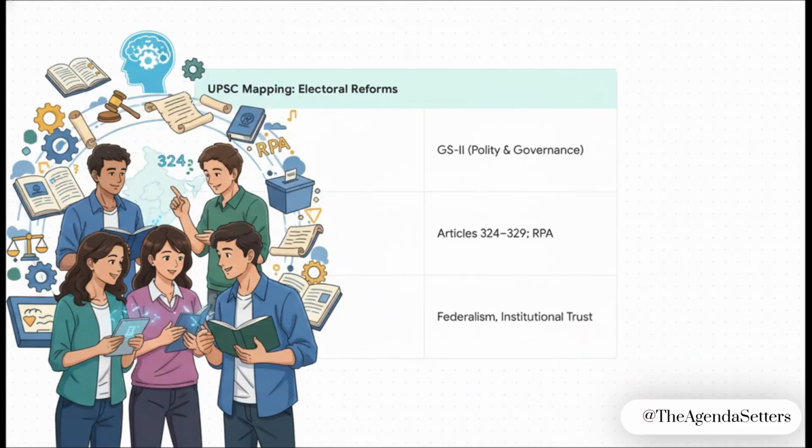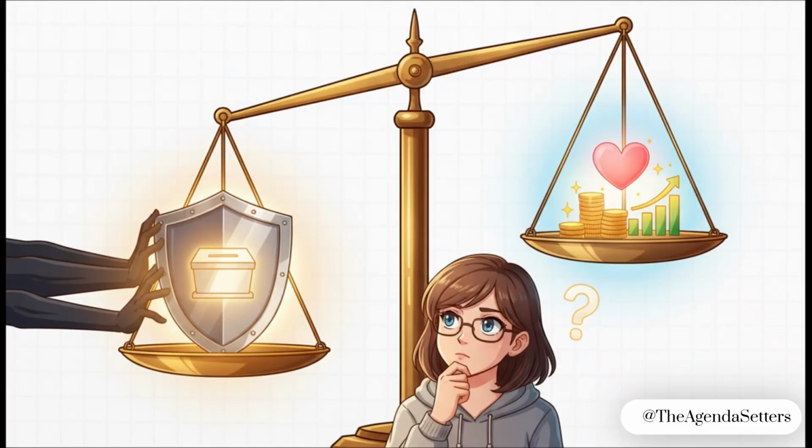Now, this is where you, as an aspirant, need to pay close attention. Let's map this. For your mains, this is a core GS2 topic, right under polity and governance. And for prelims, the static links are high yield. We're talking Articles 324 to 329 on the Election Commission, and of course, the details of the Representation of People Act. This is a perfect example of how you have to actively connect what's happening today back to these foundational concepts. So, this leads us to the kind of analytical questions that UPSC wants you to tackle.